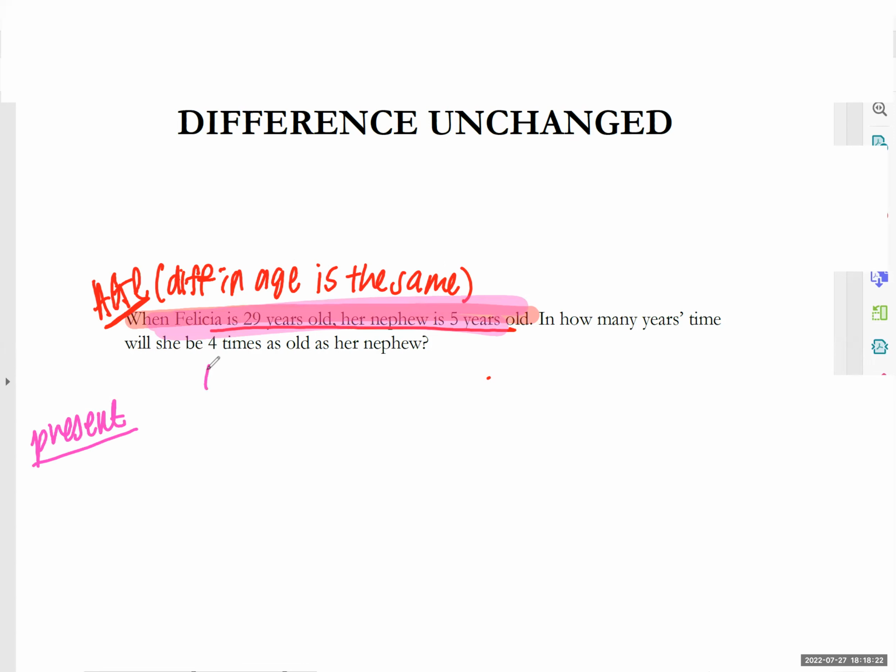In the present, we have Felicia and her nephew, right? Felicia is 29 years old, and the nephew is 5 years old, correct? Okay, so what kind of question type is this? I know it's a difference unchanged, so I have a difference column, correct? And what's the difference between Felicia and the nephew? 24. Yes.